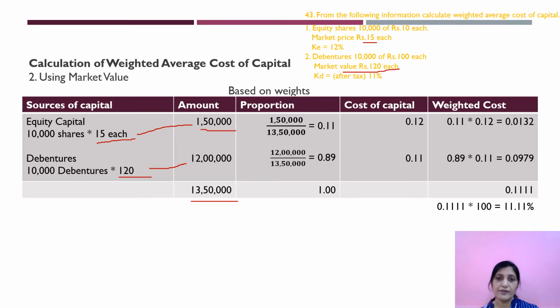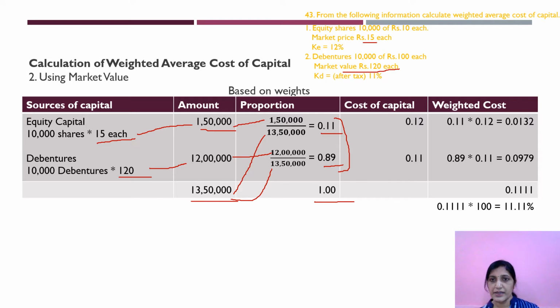Now you have to find the proportion. So what is this proportion? 1,50,000, this I have taken, divided by what? Total, 13,50,000. You will get 0.11. Similarly, you do for debentures also. 12 lakhs divided by 13,50,000, you will get 0.89. Now, if you add these two, you will get 1. Remember, this should be 1 always.